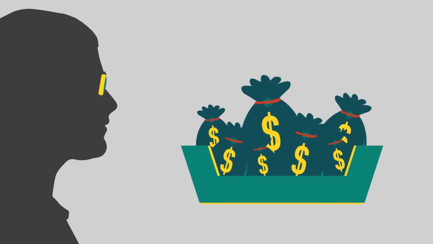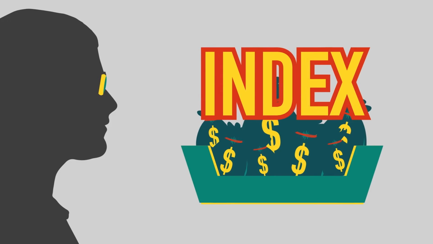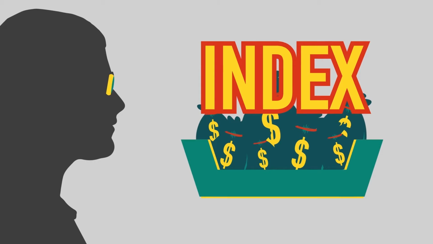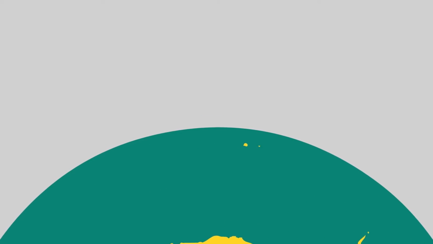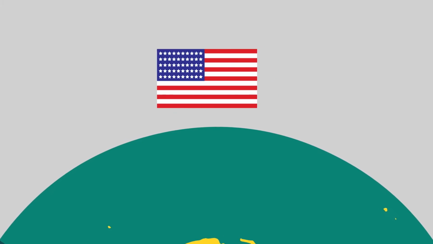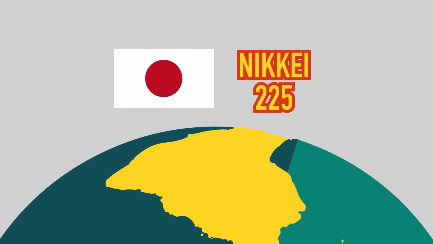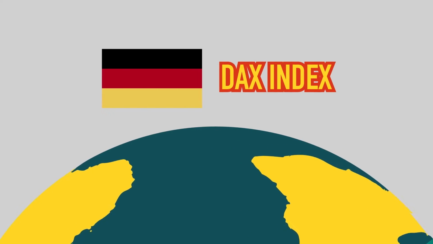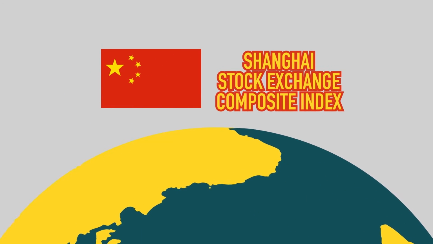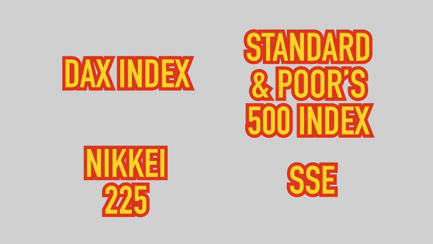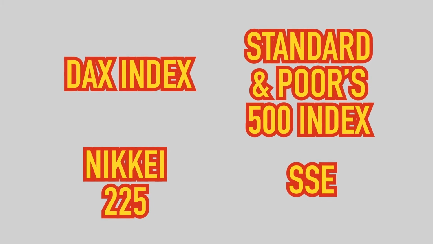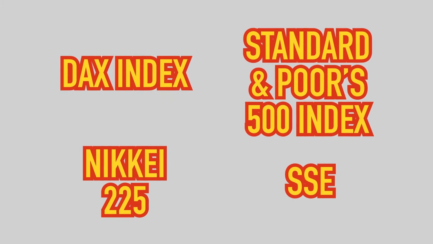The index is aimed to provide investors with a representative reference for a particular type of assets. There are different indices used in different countries and regions as reference, such as the US S&P 500, the Japanese Nikkei 225, the German DAX index, and the Chinese Shanghai Composite Index. Each index has its own calculation methodology. We use different methods to track different indices.